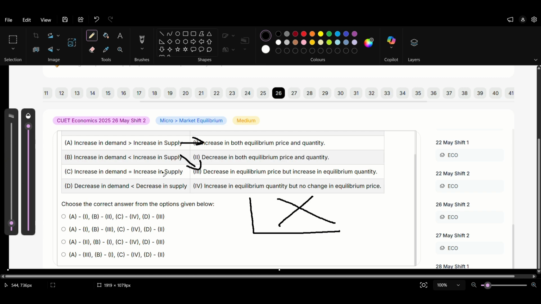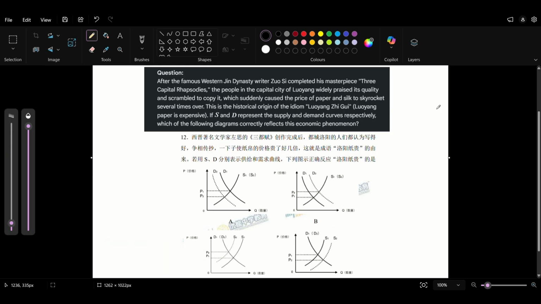Increase in demand is equal to increase in supply. So basically nothing. The equilibrium quantity increases, but the price stays the same. And this has to be this. So D2, C4. Oh, C was all four. So it's this.